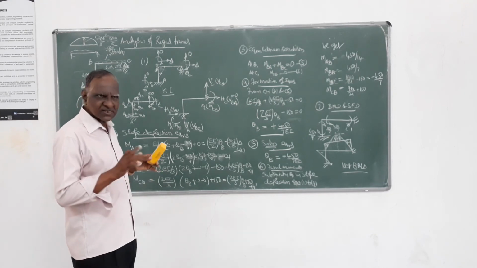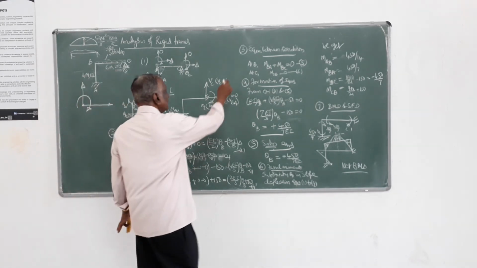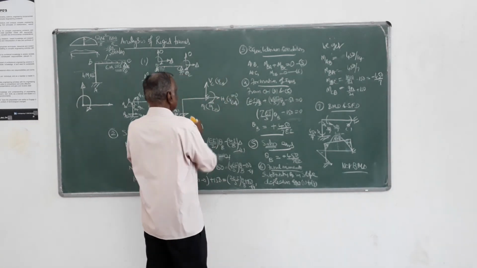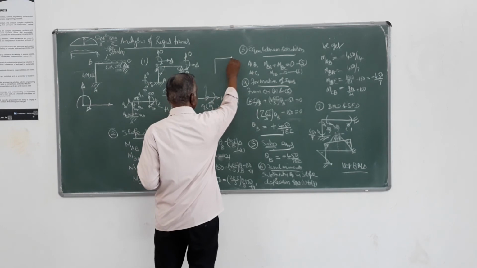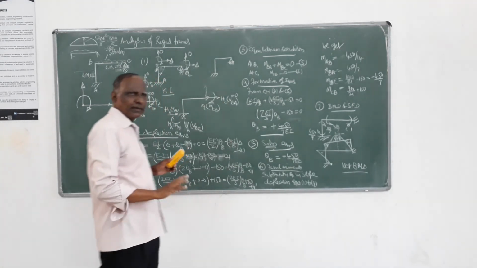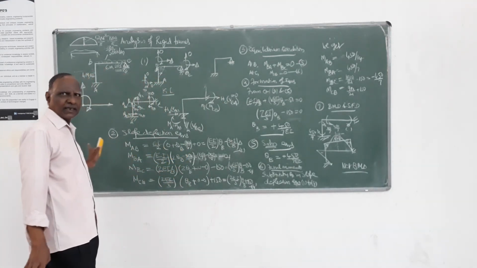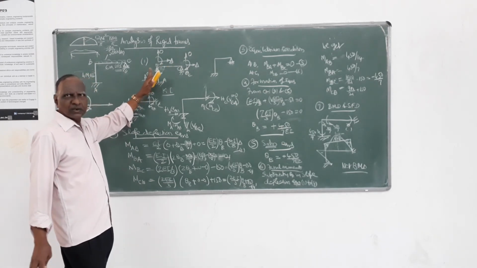To apply that sway condition, follow the steps properly. We take the free body diagram of the frame fully. We mark all the horizontal reactions. Sway means only the vertical members undergo sway.